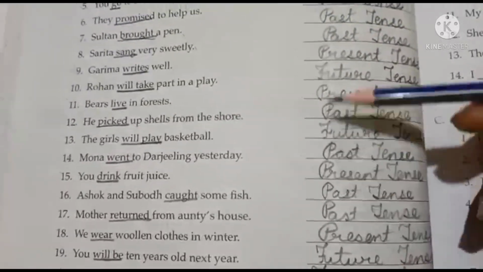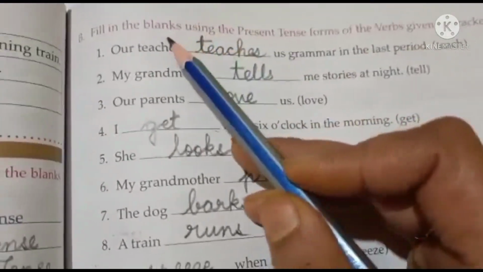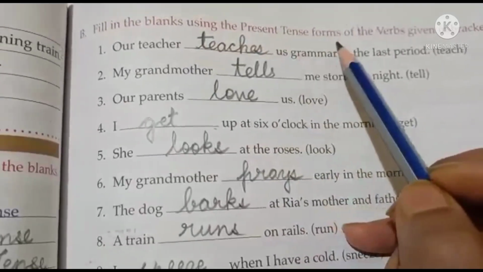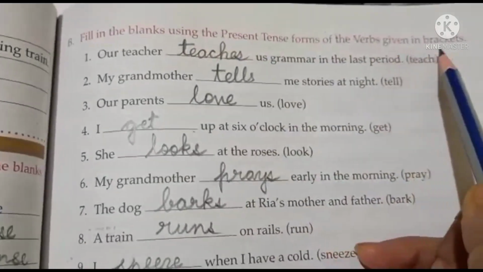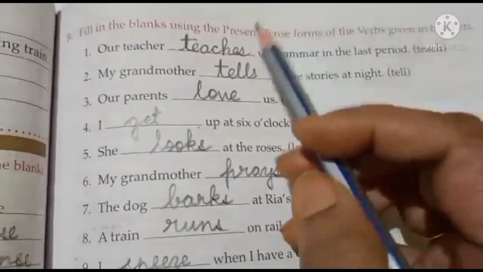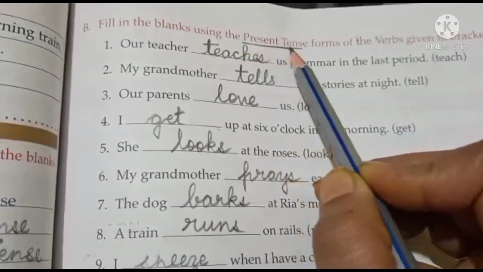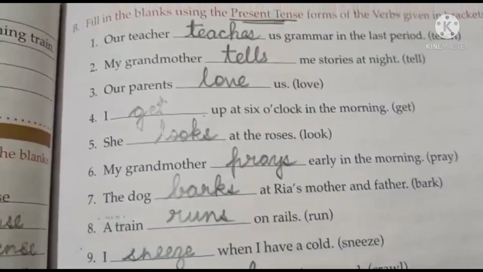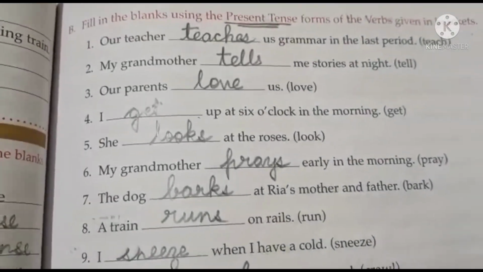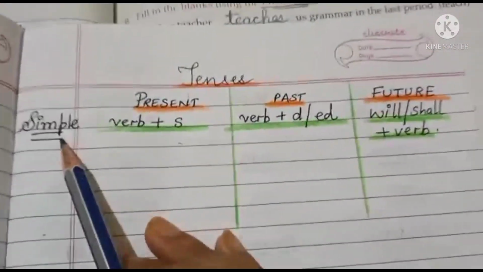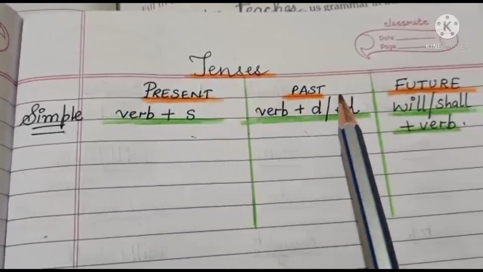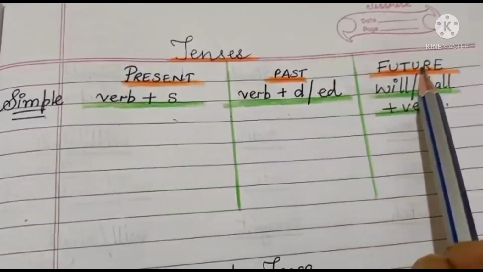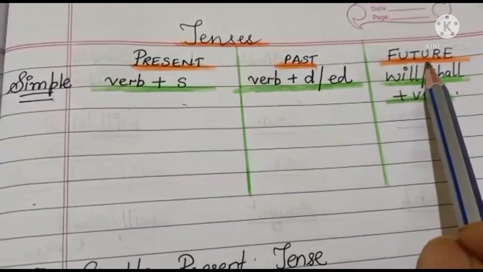Today we are going to discuss question number B. Fill in the blanks using the present tense forms of the verbs given in brackets. Now before discussing the present tense form children, I would like to once again discuss the different tenses. Look here, I have mentioned simple present tense, simple past tense and simple future tense. How do we form them?